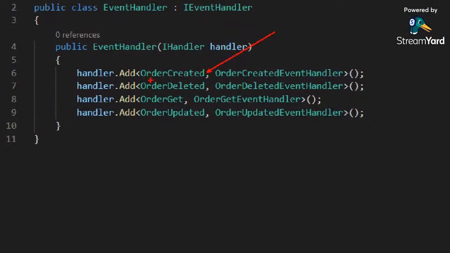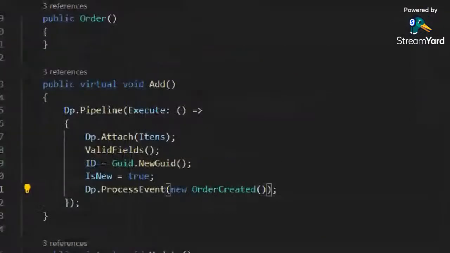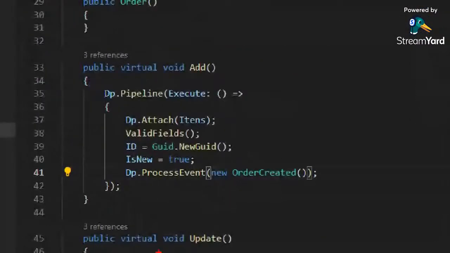Here's our order created, and there is a handler for that. Okay, let's backstep just a little while. Let's backstep here. Pay attention to that. We got a process event. We're talking about internal events. What does it mean, Alvaro? What does it mean? I'm going to explain to you now.